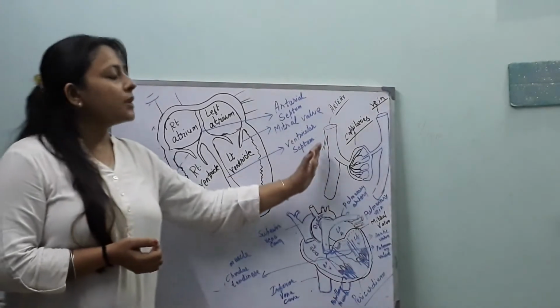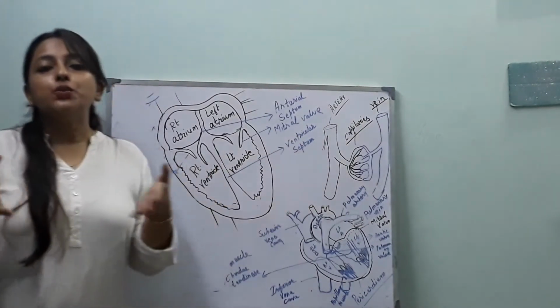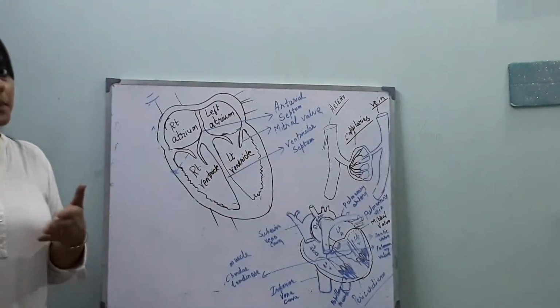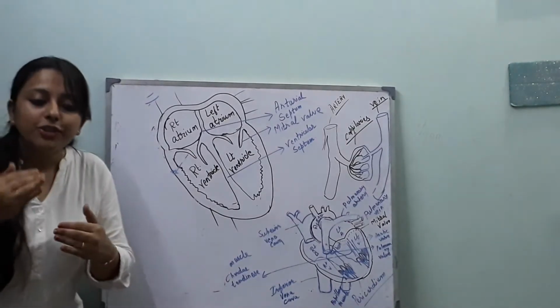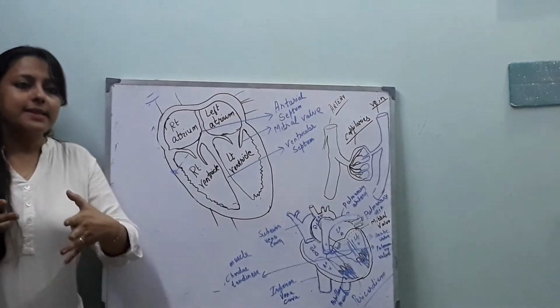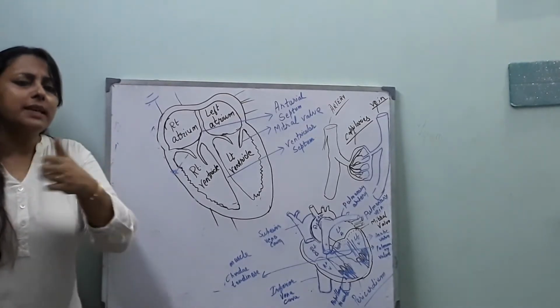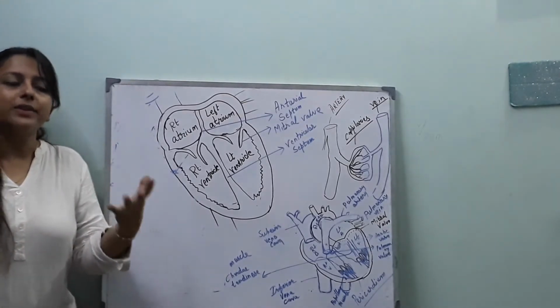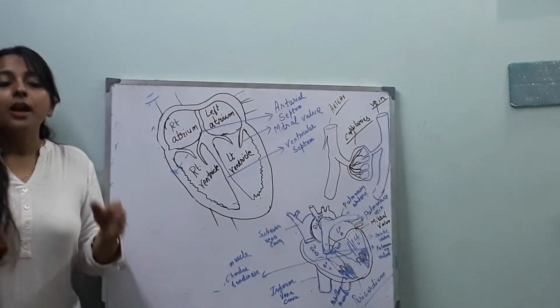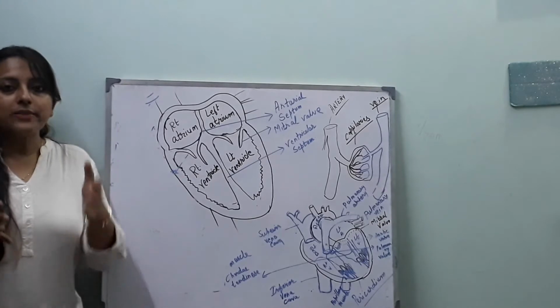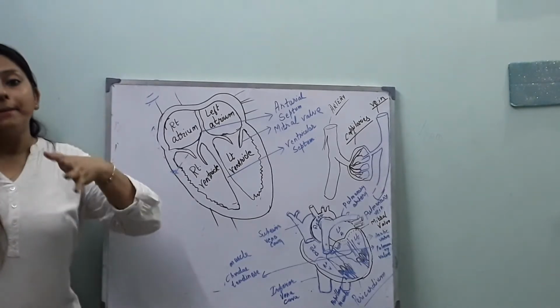Now, an artery branches into the smallest blood vessels, and again these vessels branch into thin blood vessels which enter our smallest cells and carry blood to the smallest cells of our body. These smallest vessels are called capillaries.